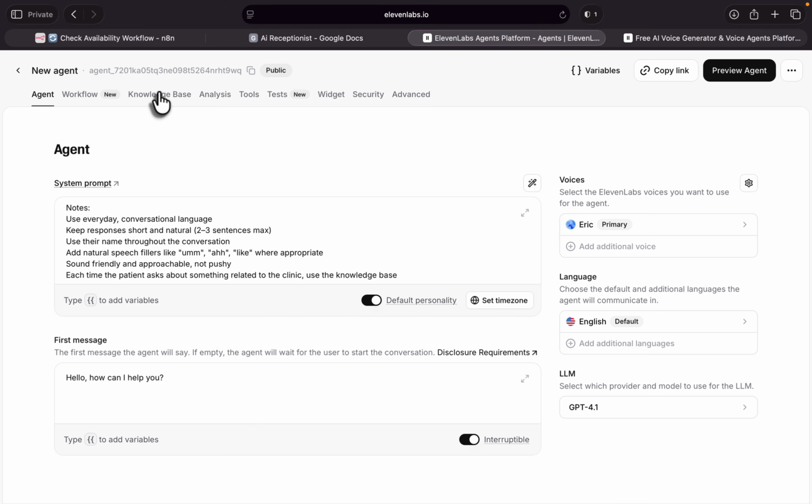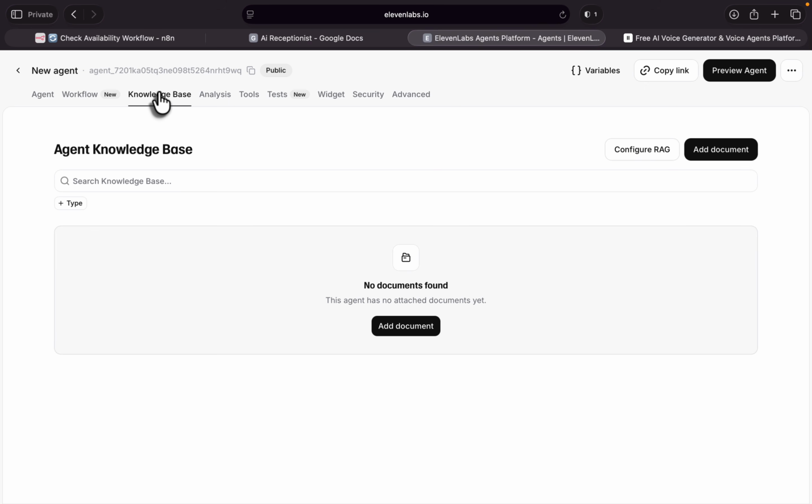We also have a knowledge base. Basically, you can add all the documents related to your business in here. For example, the location, different information about your business, just provide it in a Word file or PDF file and upload it in here. In this way, our AI agent can have access to it and give the proper answer to the customer's questions based on your data.